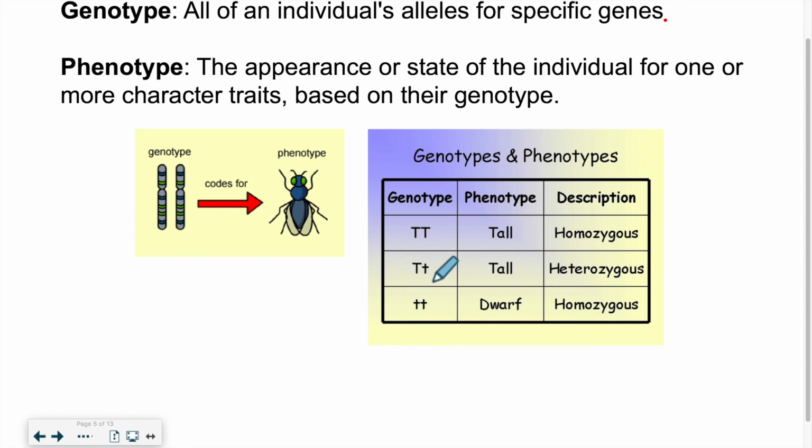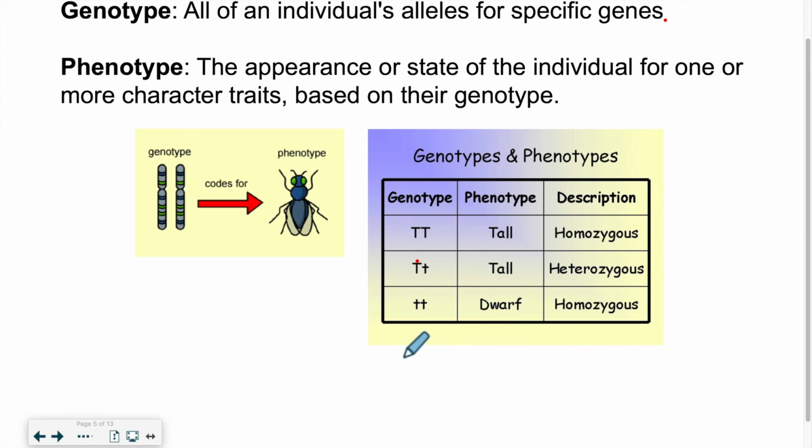If we have capital T with lowercase t, so this over here, two different alleles, we'll have a heterozygous individual because they are different alleles. But because there is a capital T, the individual will be tall. Here we have lowercase t. Because both are the same, again, we have a homozygous individual. But because both are lowercase or recessive alleles, in this case, the individual will not be tall, it'll be short. So we call it dwarf. Okay, so it's going to be a dwarf plant.